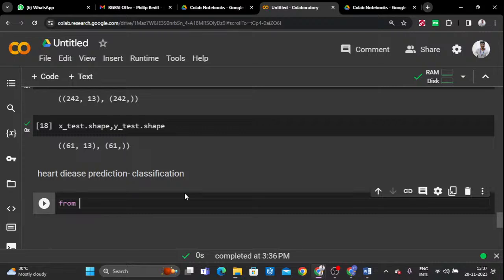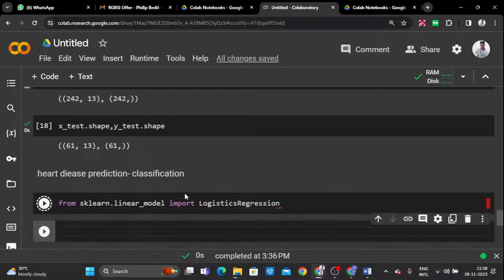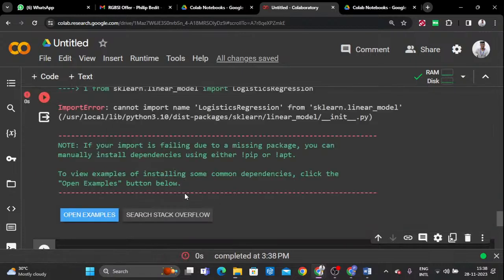First, logistic regression: how it gives the accuracy, that we can check. So from sklearn dot linear_model, then import LogisticRegression. Okay.